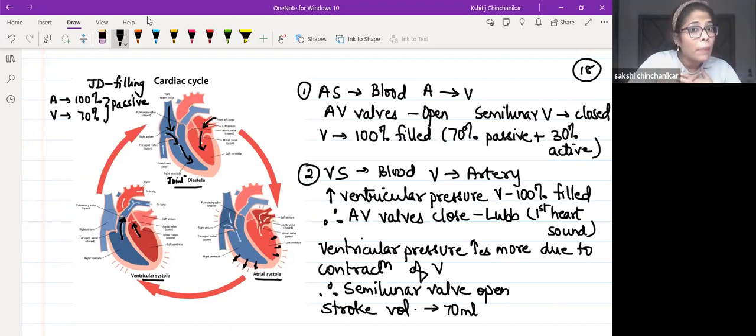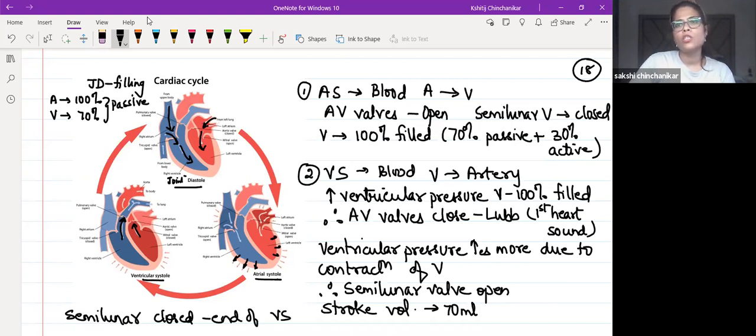So when will semilunar close, guys? Semilunar कब close हो? Can I say at the end of ventricular systole when blood comes out?